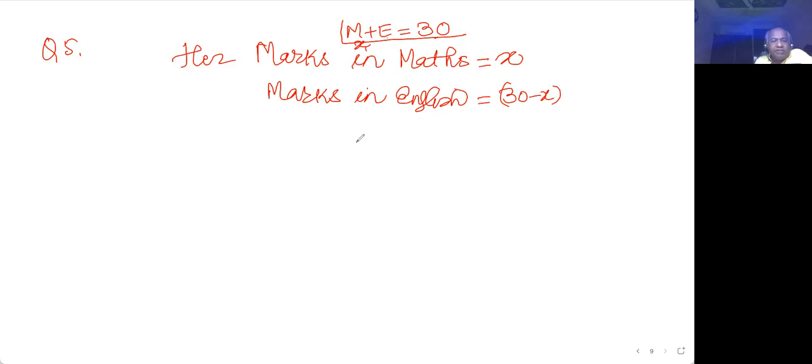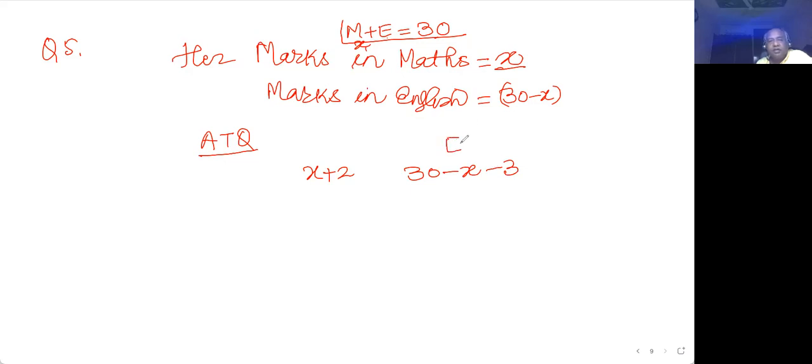Now according to the question, had she got 2 marks more in mathematics, that means x plus 2, and 3 marks less in English. 3 marks less in English means 30 minus x minus 3.